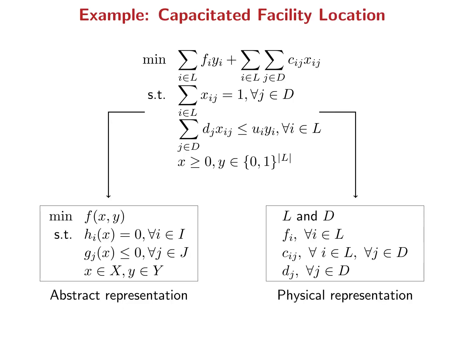A block may have 2 types of representations. The abstract representation is formed by its objective and a list of variables and constraints. The physical representation is any data structure that describes an instance of that block. For the capacitated facility location problem, for instance, the physical representation would be defined by the sets of customers and locations, opening and transportation costs, and demand.